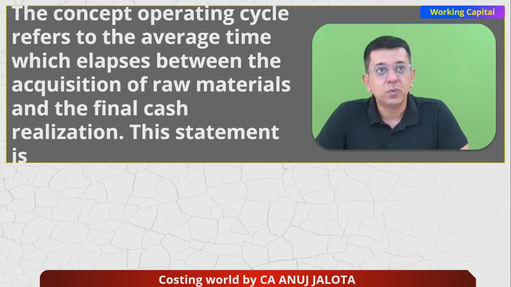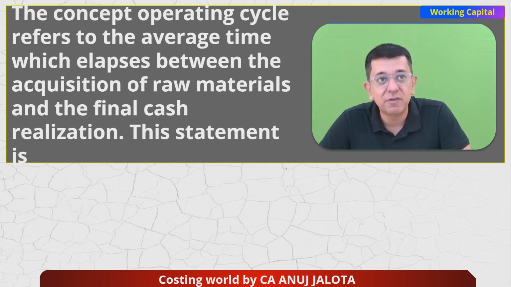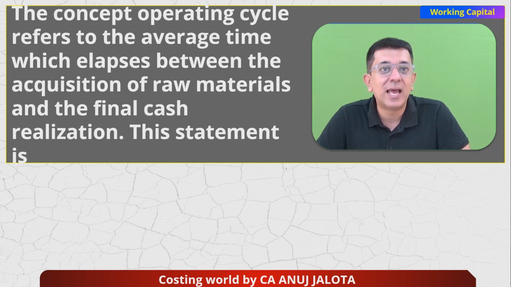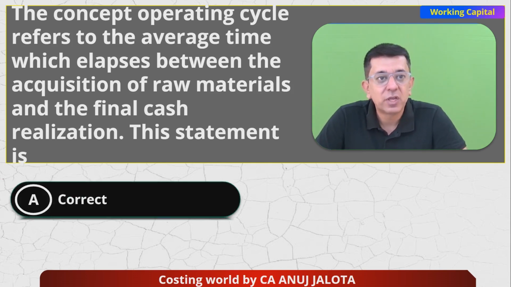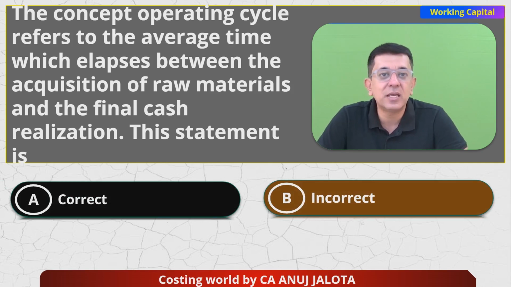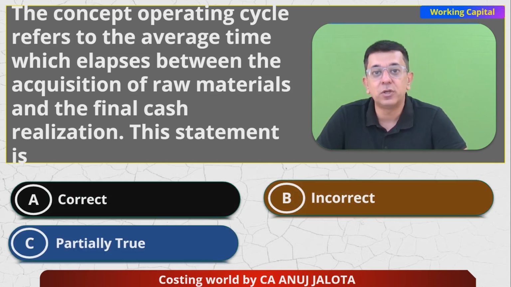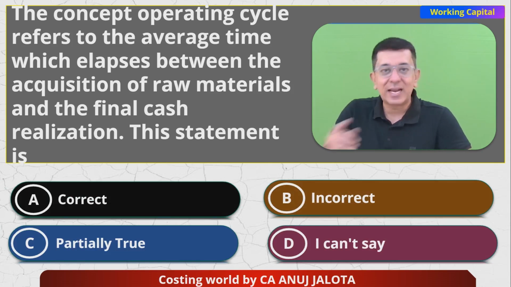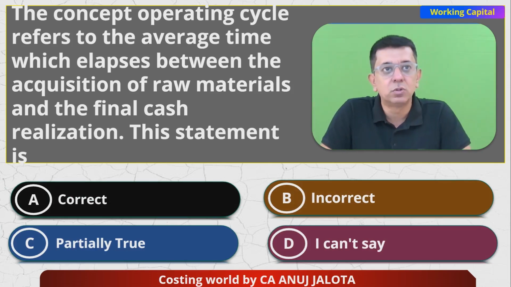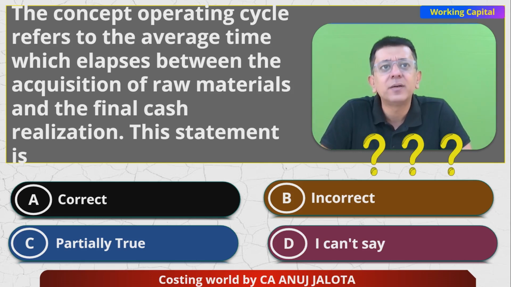Our next MCQ: the concept of operating cycle refers to the average time which elapses between acquisition of the raw material and final cash realization. I told you all this question will be coming up. So this statement is correct, this statement is incorrect, this statement is partially true, and lastly, I cannot say. Now, we did that complete working capital cycle. So try to comment.